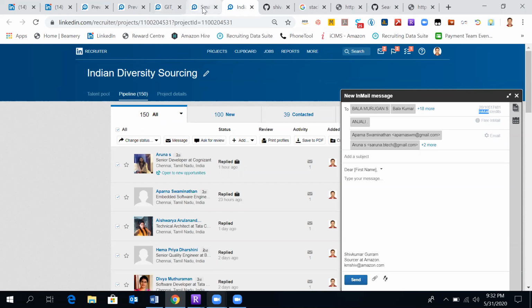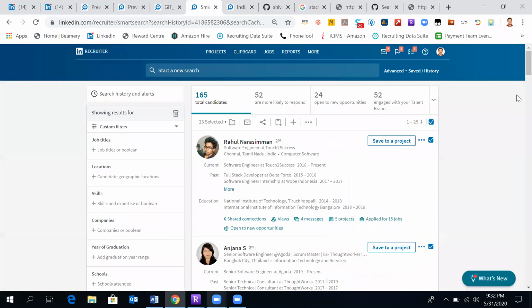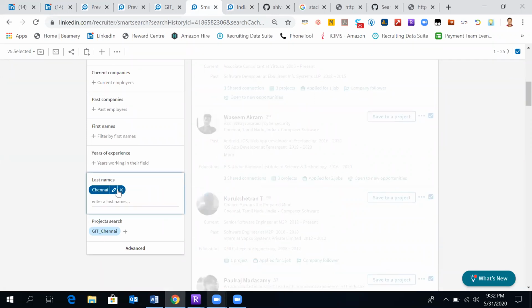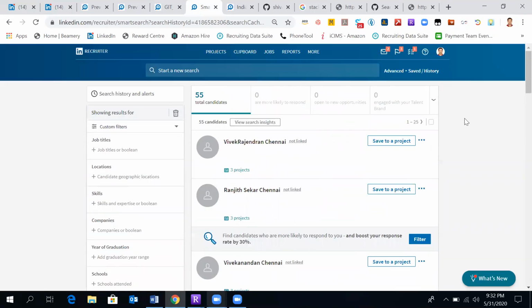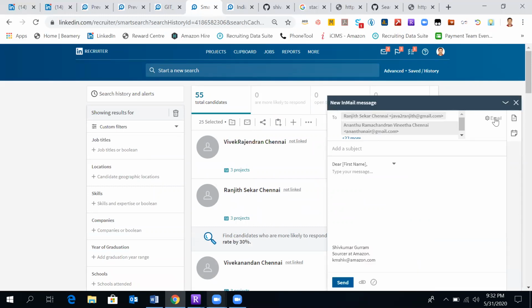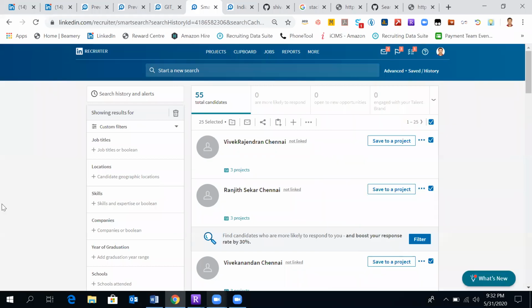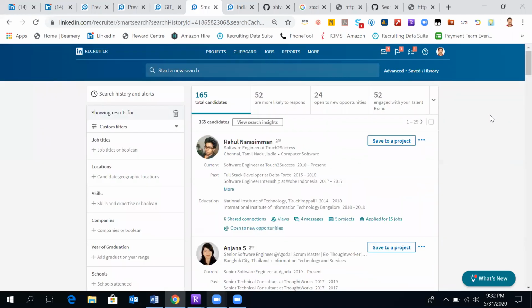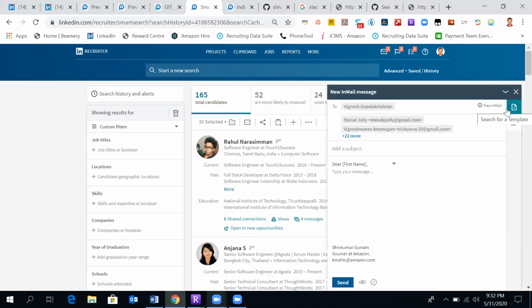For people who do not exist on LinkedIn, from this project, last name Chennai, for these 55 people, if I'm sending, it's not going as an in-mail because I have their email IDs. And not only for these 55 people, for all the people, because I have their email IDs. It's going as either a free email or just the email.